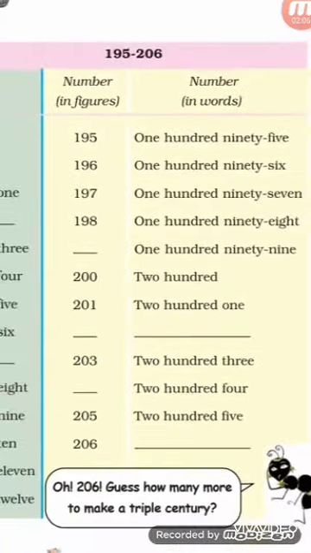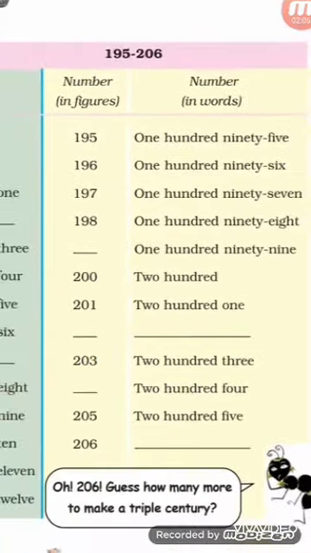Top 10 scores of the Cricket World Cup are given here. You can see in the table, players are given and their scores are given. So looking at this table, we will answer these questions. First one, CK just missed his century. How many more runs did he need to make a century?